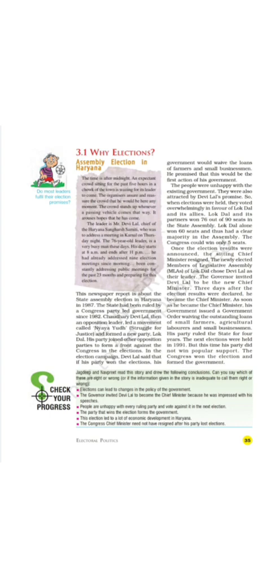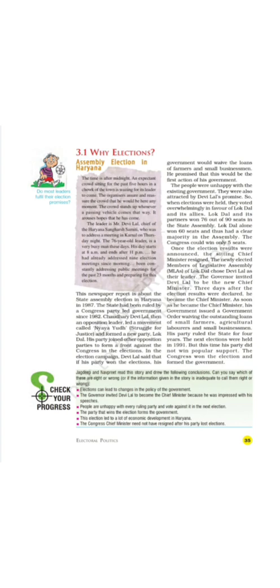In all the election campaigns, Devilal said that if his party won the election, his government would waive the loans of farmers and small businessmen. At that time, the people were suffering a lot because they needed money. They took loans from money lenders and the interest was very high, so Devilal offered this promise.